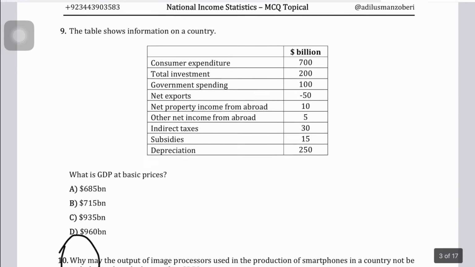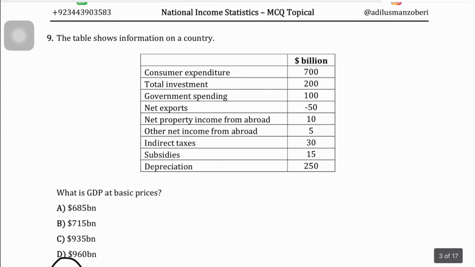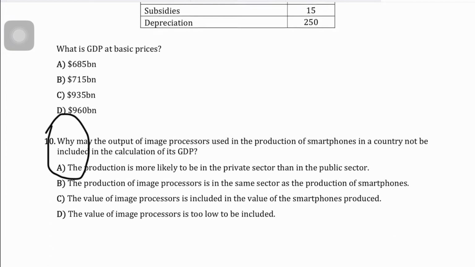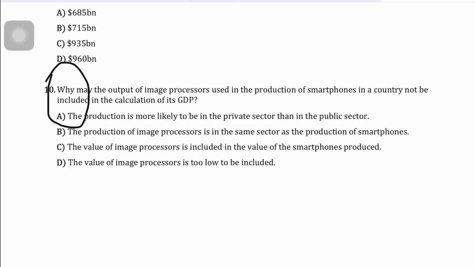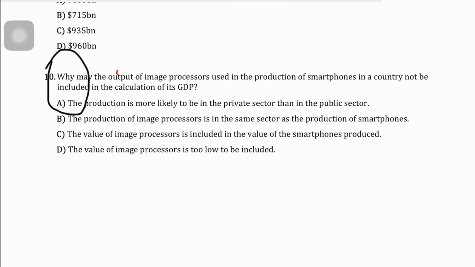Question number 9. I feel you can do question 9 on your own as well, because by now we've done similar questions. Question 10, let's do question 10. Why may the output of image processors used in the production of smartphones in a country not be included in the calculation of GDP? Okay, so the output of the image processors is used in the production of smartphones, which means that it is acting as a raw material or input to smartphones, right? And so the correct answer to this question should be C, that the value of image processors is included in the value of the smartphones produced.